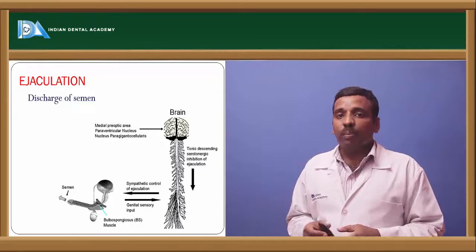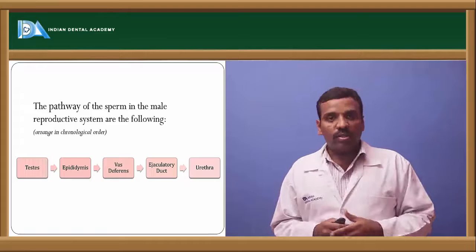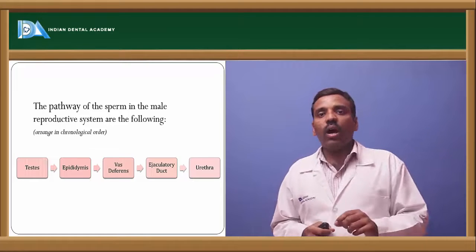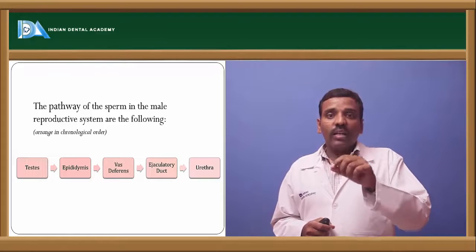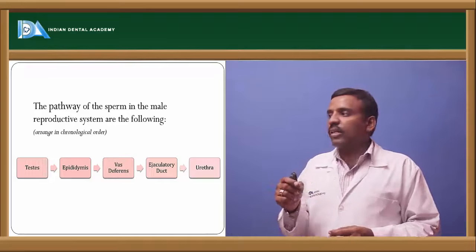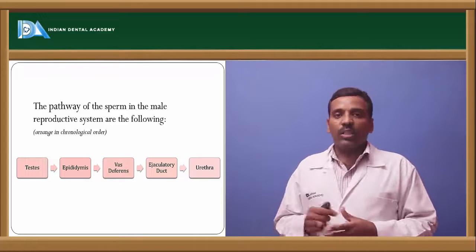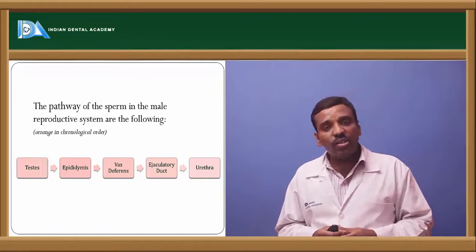The pathway is as follows. At first the spermatozoa are produced in the seminiferous tubules, which are part of the testis. From the testis they come to the epididymis, and next they enter into the vas deferens.